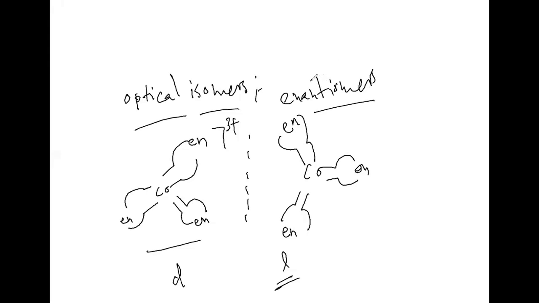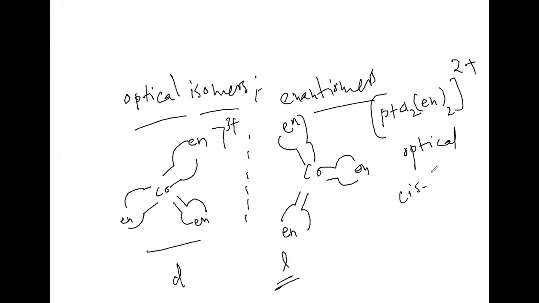Even among these, we can see cis isomers also. If you take PtCl2(en)2, 2+, here we can see optical isomers as well as cis-trans isomers. If the Cl2 is on the adjacent side, that is the cis isomer; on the opposite side, that is the trans isomer.